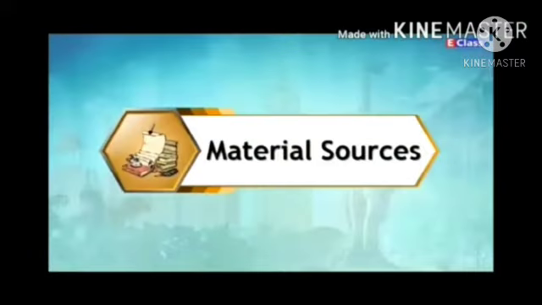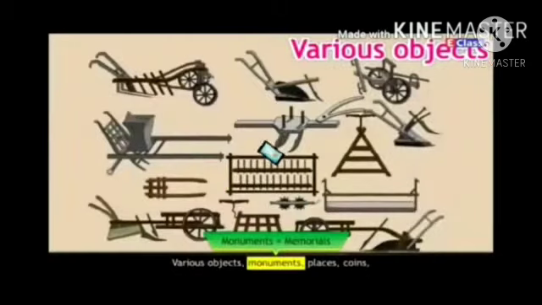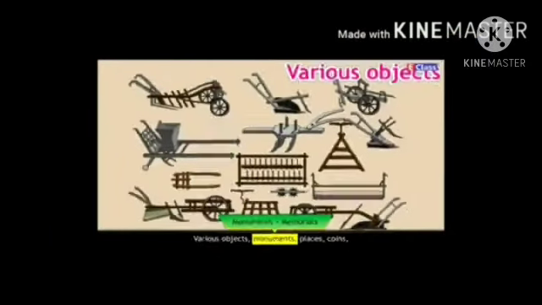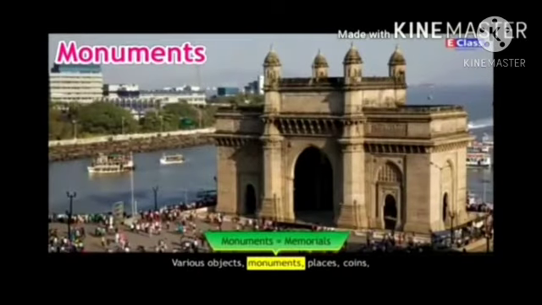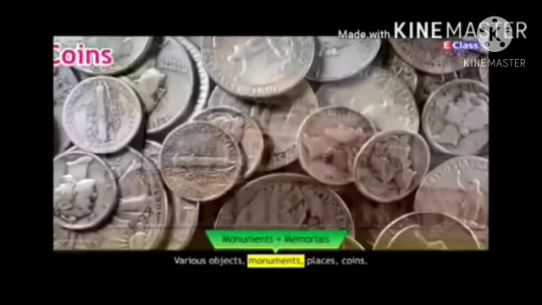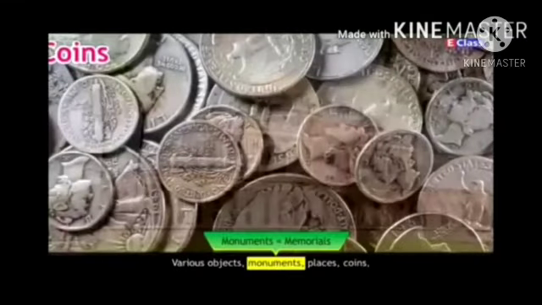Now let us study the material sources. Various objects, monuments, places, coins, sculptures, etc. can be included in the material sources of history.